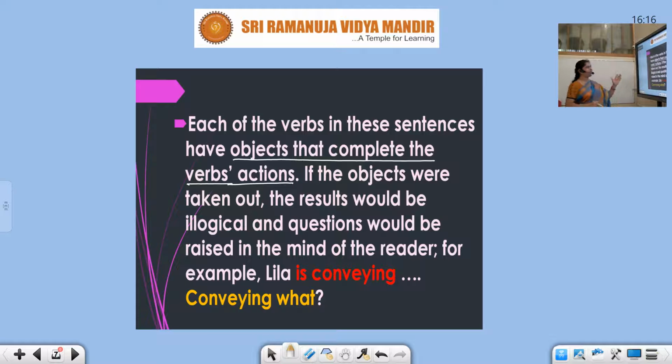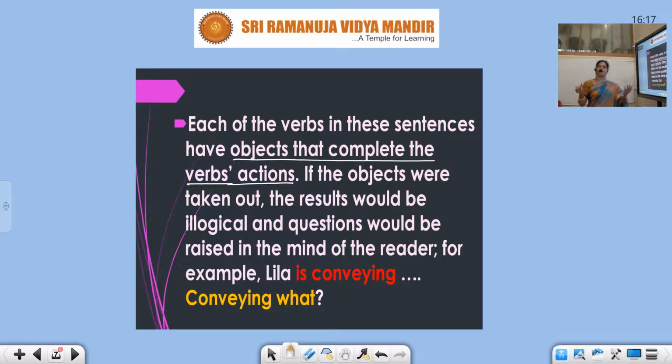If the objects were taken out, the result would be illogical and questions would be raised in the mind of the reader. For example, Leela is conveying. Conveying what? So if I don't supply the object there, the sentence becomes meaningless.